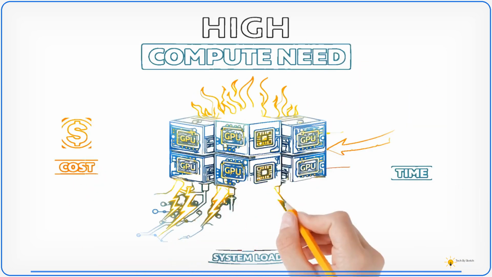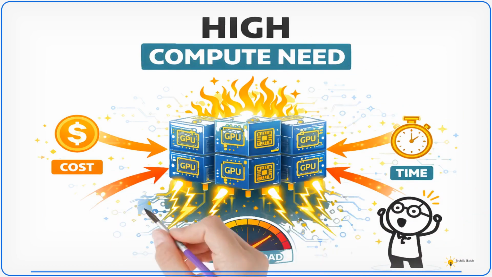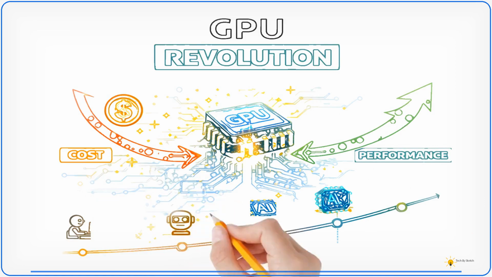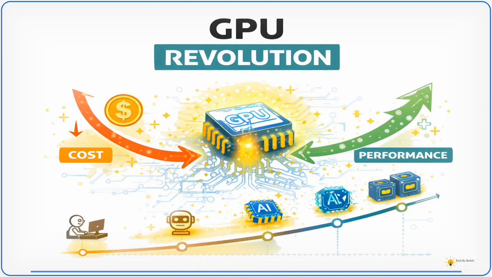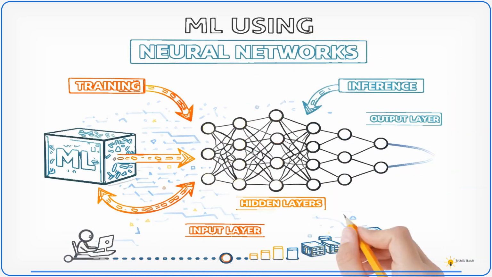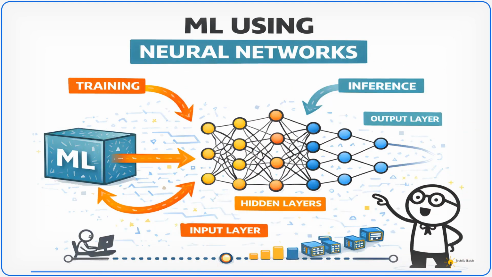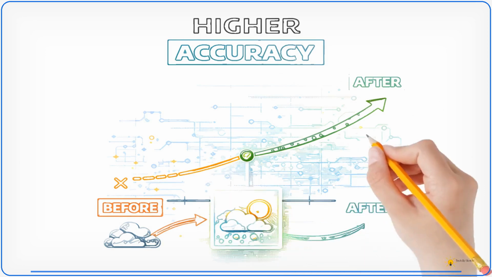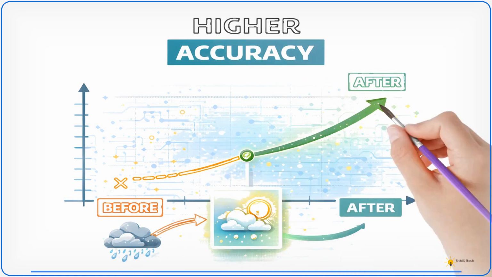However, this comes with a cost. Deep learning needs massive computational resources for training and inference. Recent advancements change this landscape. With GPUs and scalable compute widely available, adoption increased rapidly. So, deep learning can be defined simply. It is machine learning using neural networks with multiple layers of processing. Here's the key idea you should remember. Neural networks are a subset, and they often deliver higher accuracy compared to simpler models, especially when the problem is complex.